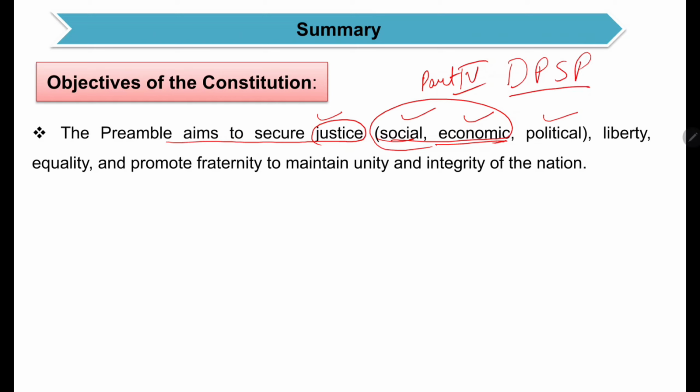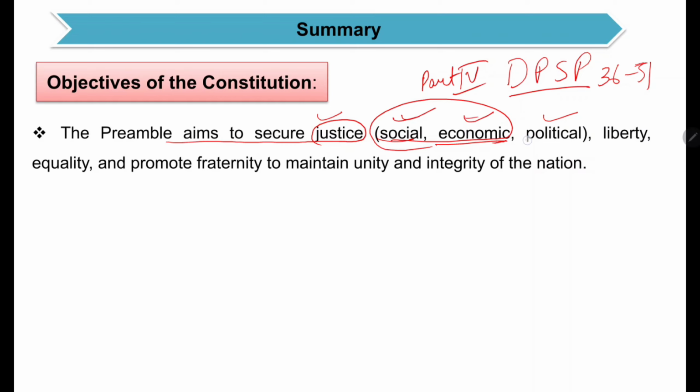Under articles 36 to 51, every guideline has been provided to the government so that they can adopt policy which will ensure social and economic development of the people.